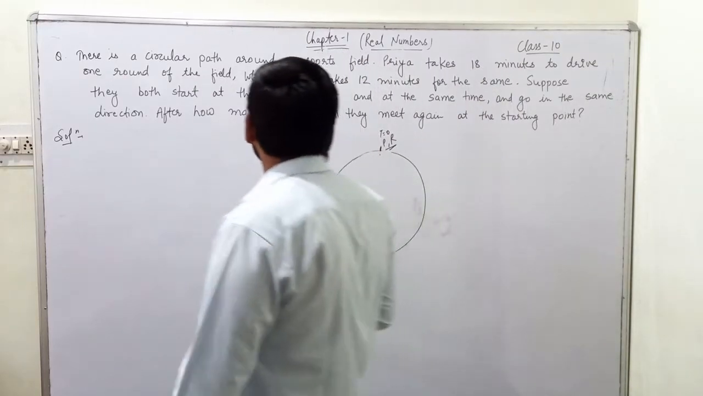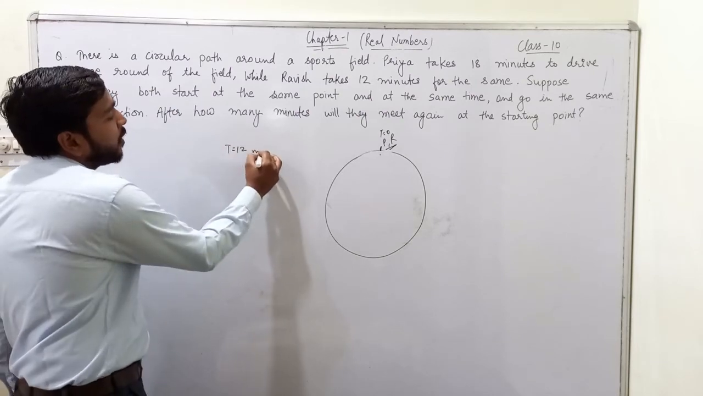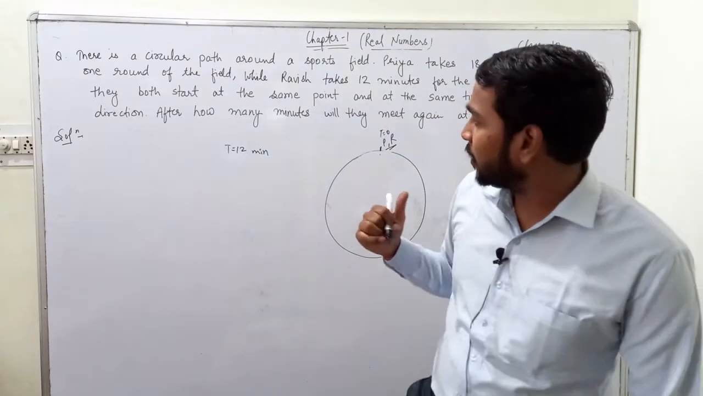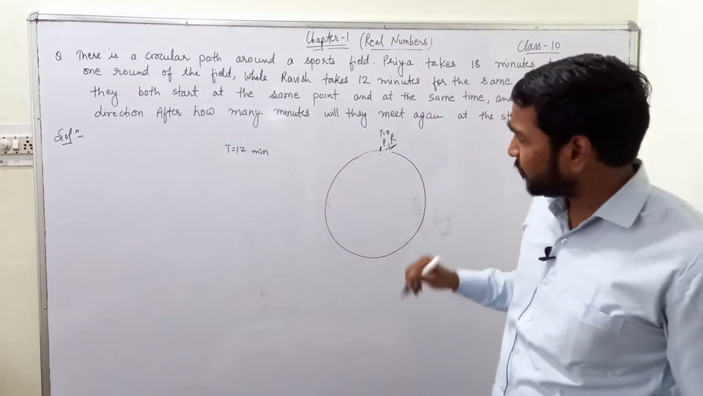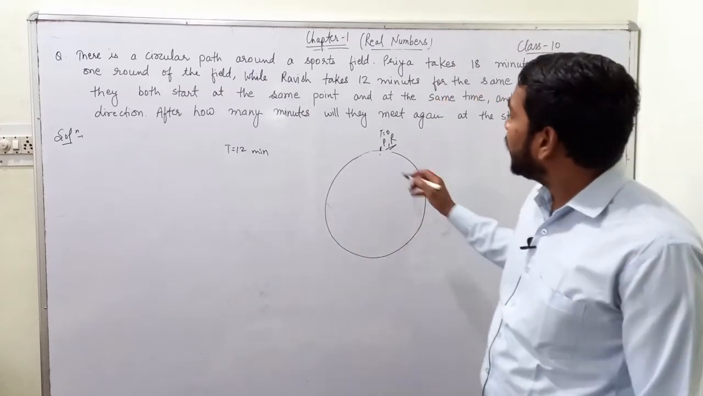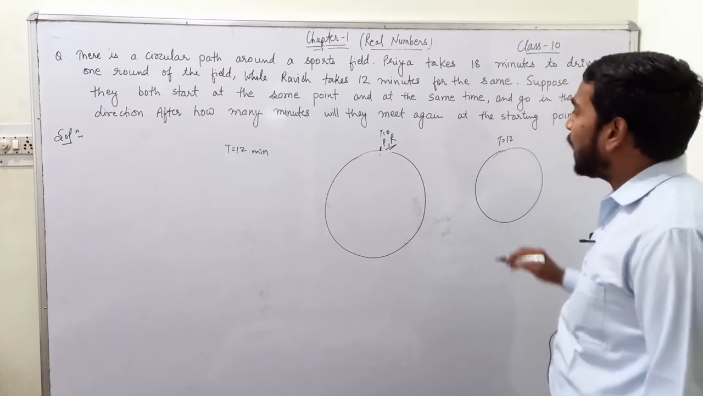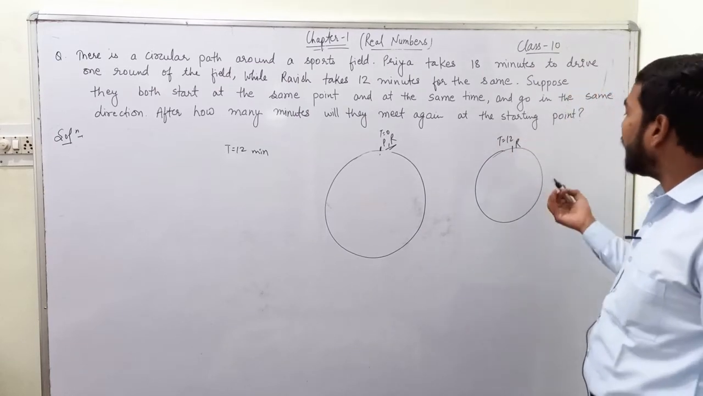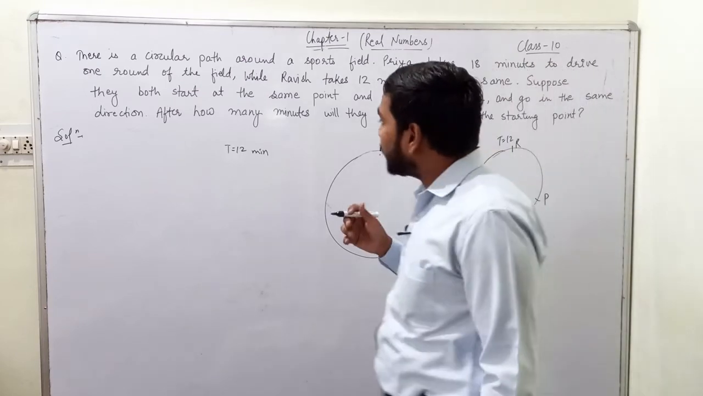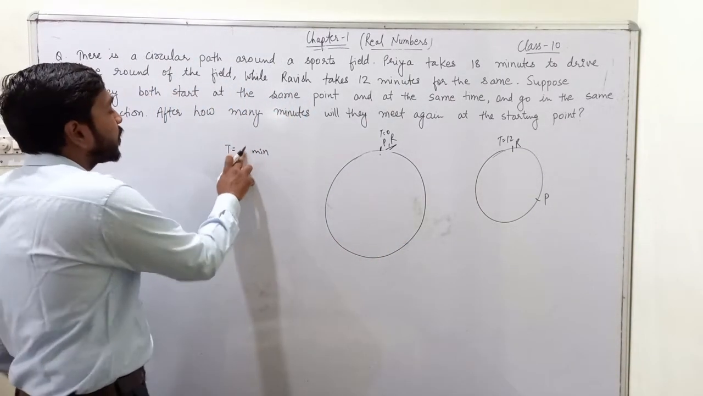Now look, after 12 minutes, what will happen? Ravish would have completed one revolution of this circular park because he takes 12 minutes for one revolution, and Priya would have completed 2/3 of the revolution. So after time equals 12, Ravish will again be here and Priya would be about here. Then after time equals 24 minutes, what will happen?